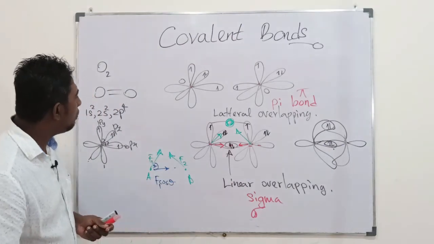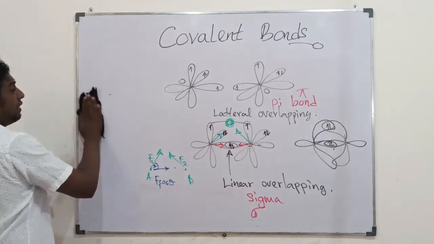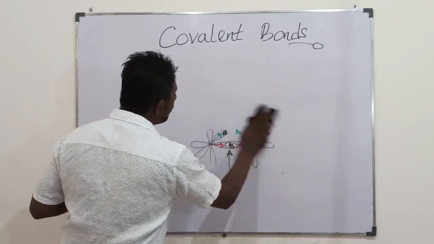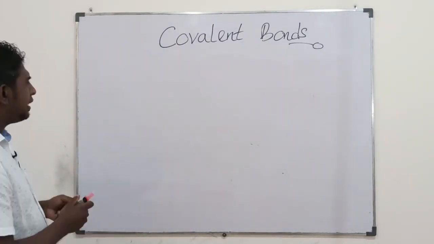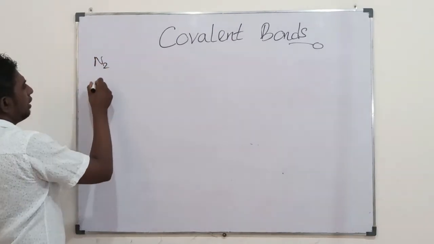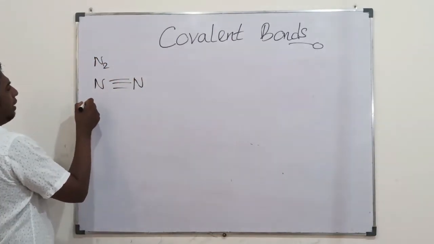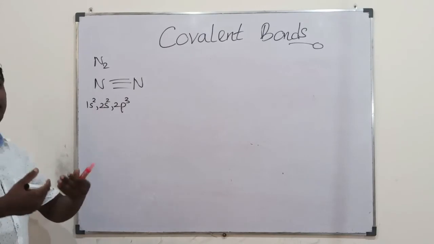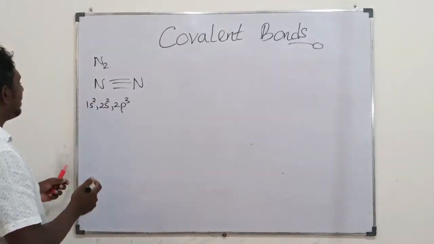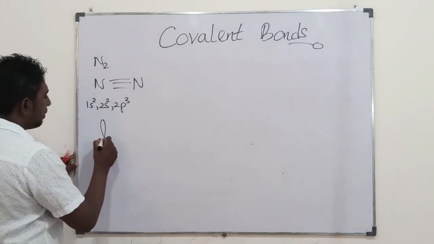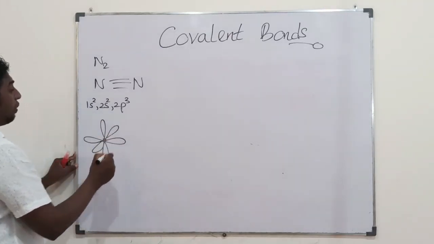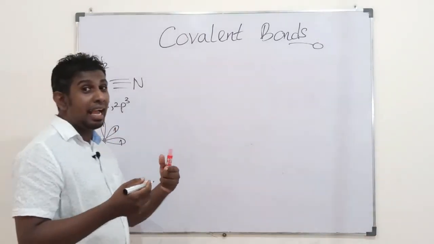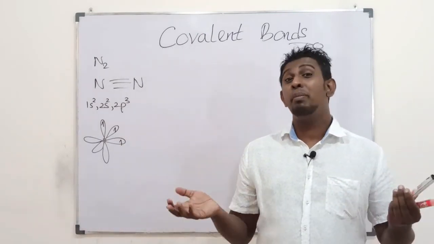Pi bond. So when we check nitrogen, in N2 nitrogen molecules, you have a triple bond between the two N atoms. Let's find out how this triple bond in N2 is formed. For one N it is 1s2, 2s2, 2p3, the electronic configuration. Then, students, its p orbitals could be shown in the form of 1, 2, 3 unpaired p atomic orbitals there.